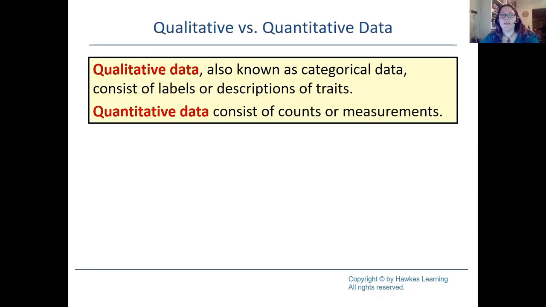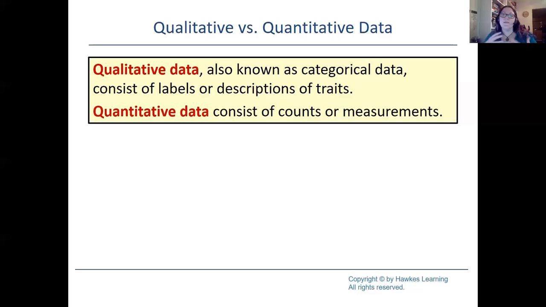So our first thing is qualitative data. And this is also known as data that we are giving with words. Okay, you're going to have a description to it using words. The other type of data is quantitative data, and this is going to consist of numbers.